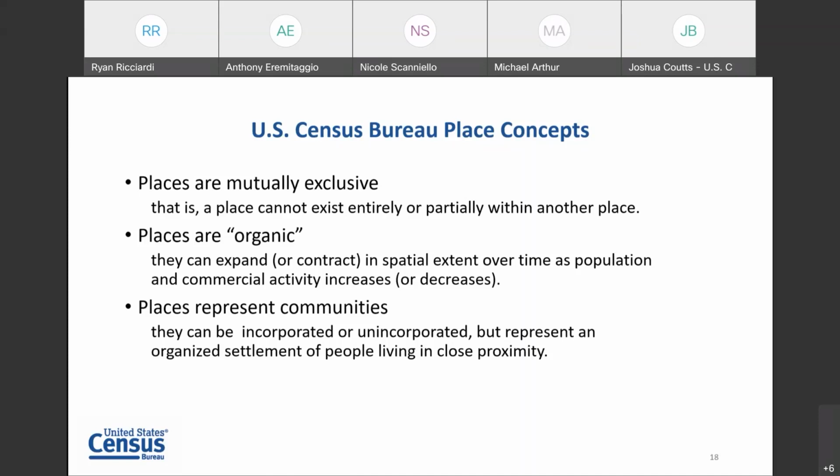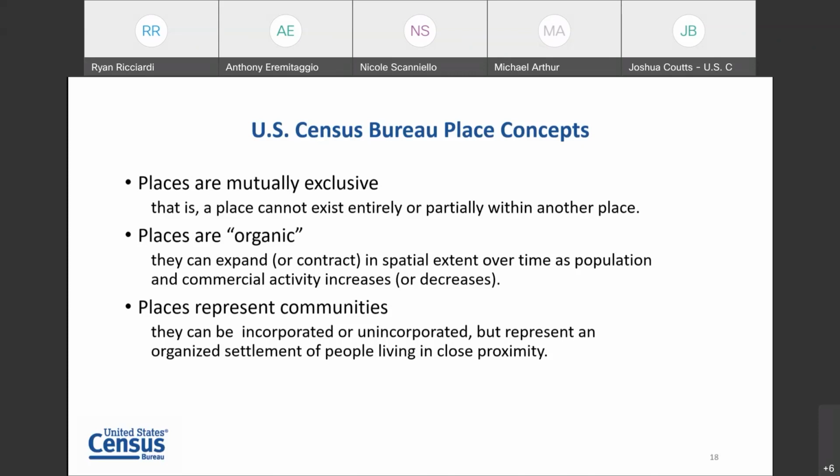They do not overlap. And the other concept with census places is that these places are organic, meaning that they can expand, they can annex more territory, or they can shrink, they can de-annex over time. And year to year, these places can change in extent.